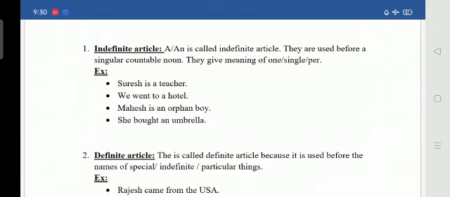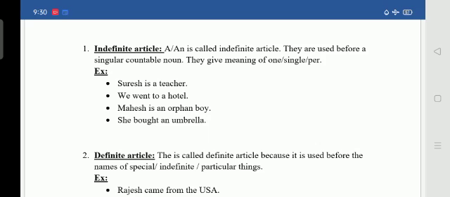So if you see here, first one, indefinite article. A and an are called indefinite articles. They are used before a singular countable noun. They give the meaning of one or single or per. Means we say per person, how much? Per person, one book.